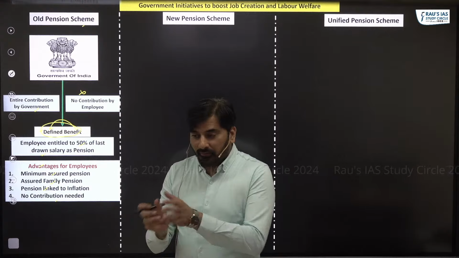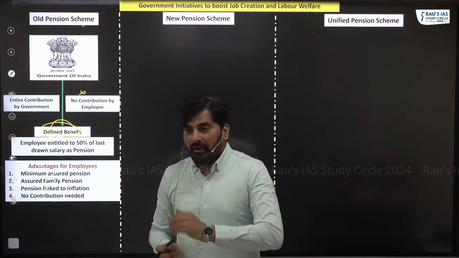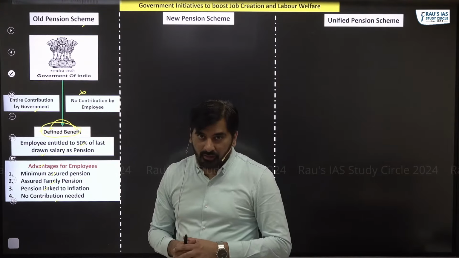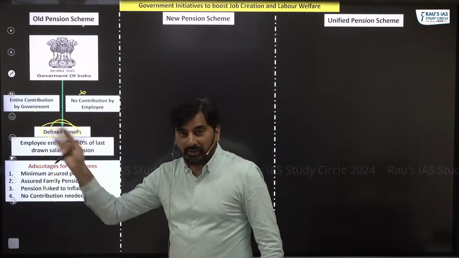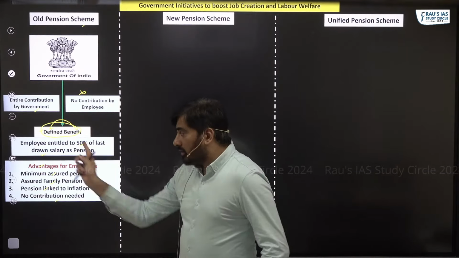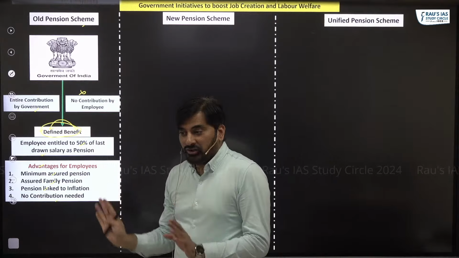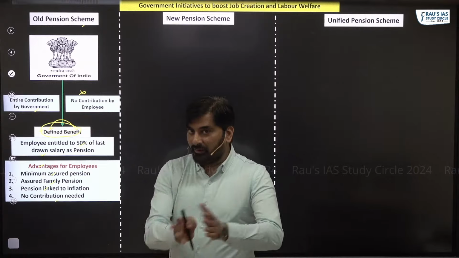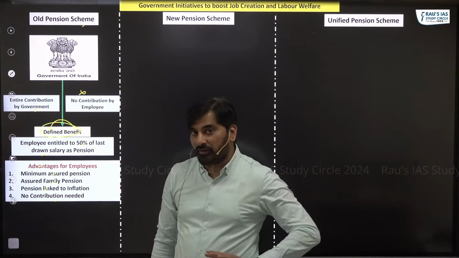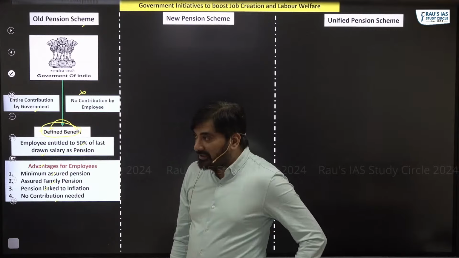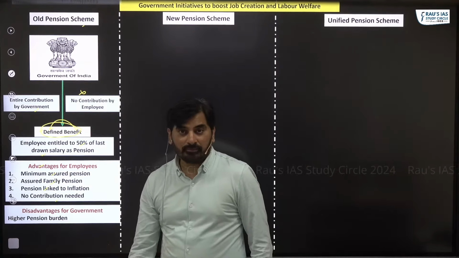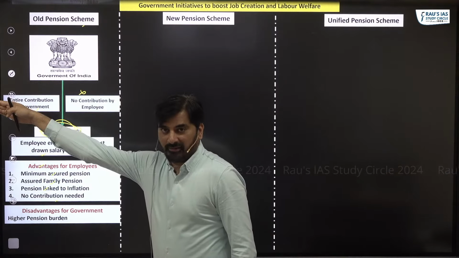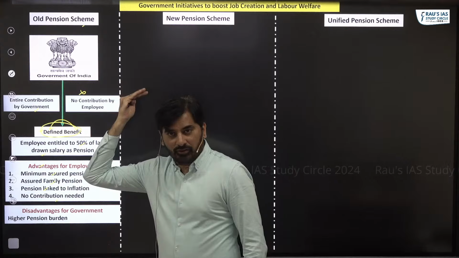But the problem with the old pension scheme is that it imposed a disproportionate burden on the government. Why disproportionate burden? Can you see the entire contribution is done by the government? Second, government was giving a minimum pension of 50% of the last drawn salary. Contribution is entirely done by the government, plus the government has given a commitment that you will get pension of 50% of your last drawn salary. So there was disproportionate burden on the government. So in a way, old pension scheme was more tilted towards employees. It was disadvantageous for the government.